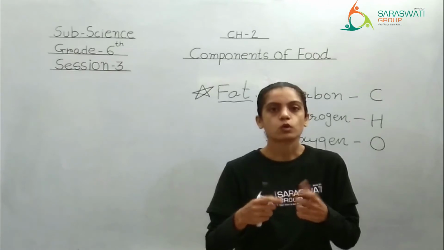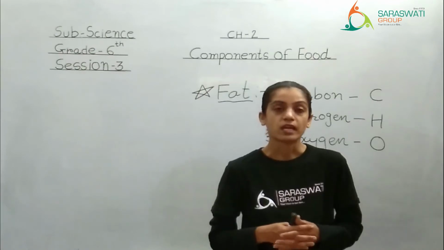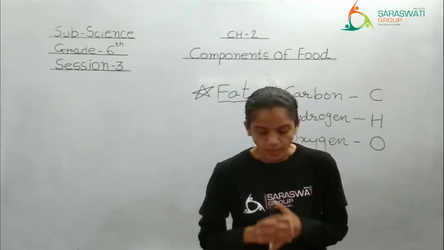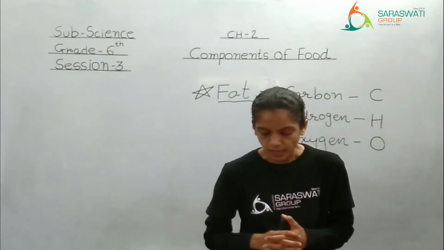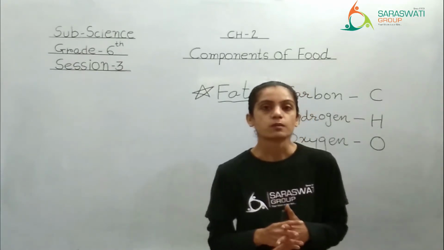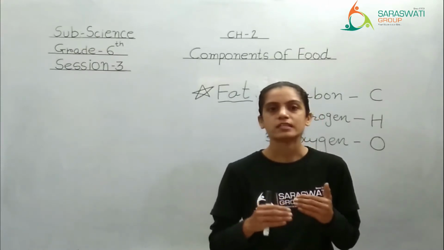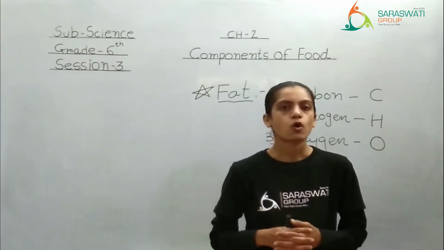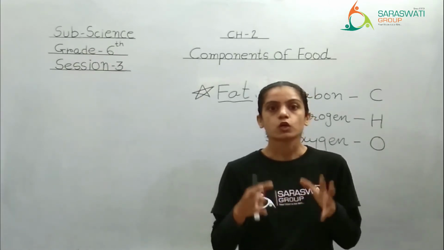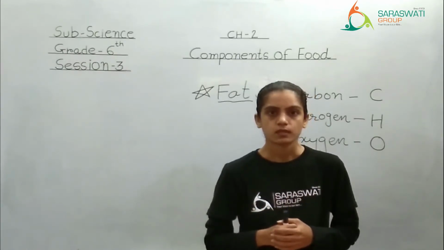Which we use for cooking purpose. So that oil is also providing us fat. That means having too much oil is bad for your health, right? And nuts, that means dry fruits like almonds and cashew nuts, are fats from plant. The way we have seen fat food from animals like eggs, butter, cheese and ghee, same way vegetable oils and nuts are food which we get from plants, which are good enough fat. That means they are a rich source of fat, right?